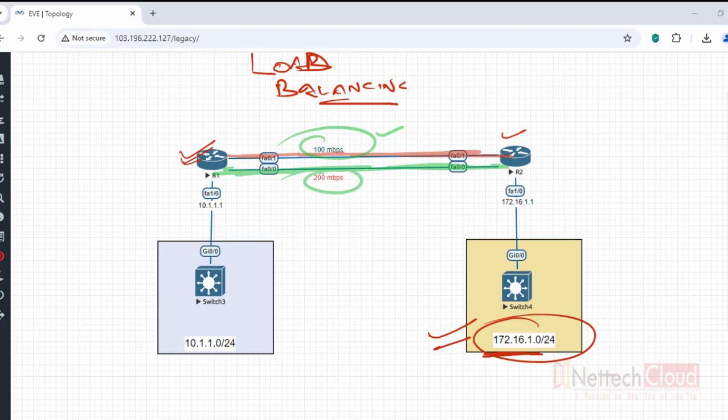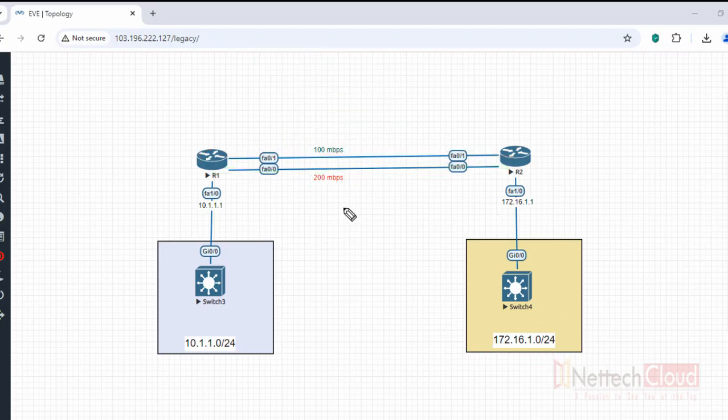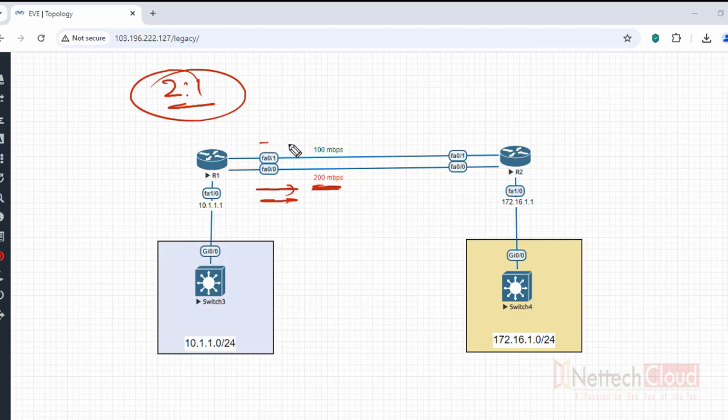So simply, if we create static routes with the same AD value, two routes with the same AD value, then traffic is distributed in a 1:1 ratio equally across both links. But 100 Mbps, 200 Mbps, right? So we don't want one of the links to be overutilized and the other link underutilized. So what exactly do we want to accomplish here? A 2:1 ratio. 2:1 ratio means 2 packets from here, then 1 here. 2:1 ratio, right? From here to here. How can we do that?